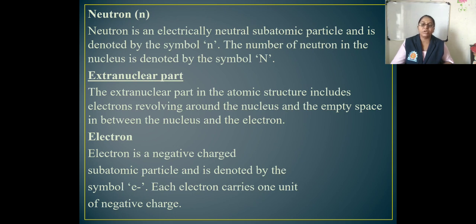The energy of the electron is determined by the shell in which it is present. The number of electrons in the extranuclear part is equal to the number of protons in the nucleus. That means the number of protons is equal to the number of electrons. Therefore, the charges are balanced, and we can say that the atom is electrically neutral. So that is all about the extranuclear part of the atom and the nucleus.